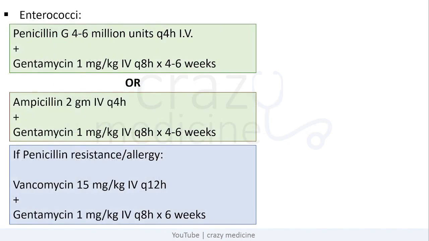Next is management of endocarditis caused by enterococci. It is treated with penicillin G plus gentamicin for 4 to 6 weeks or ampicillin plus gentamicin for 4 to 6 weeks. But if there is penicillin allergy or resistance, vancomycin plus gentamicin is used for 6 weeks. Remember friends, here we are using gentamicin also for 6 weeks.